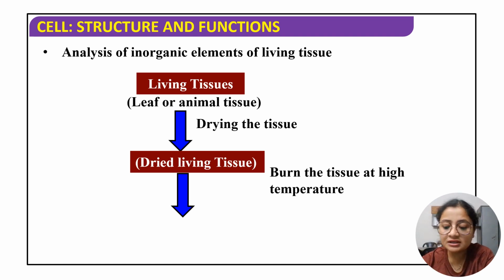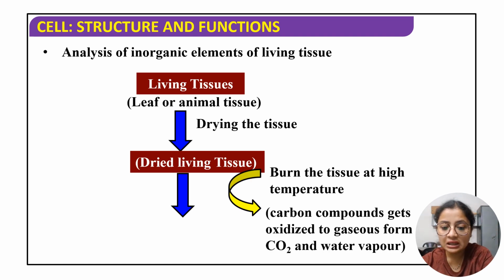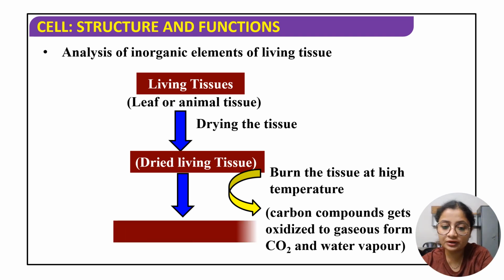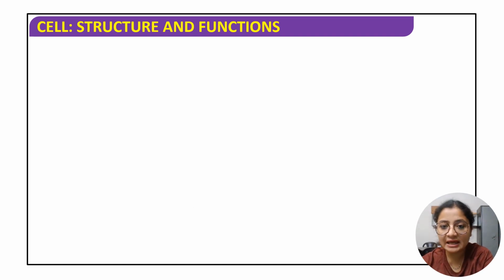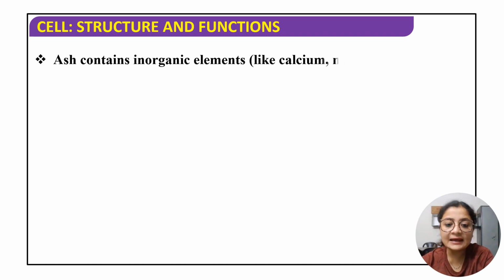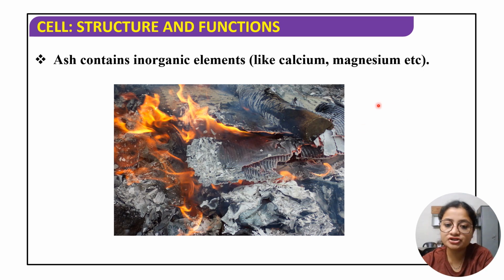Then we will burn the tissue at high temperature. After burning, what will be happening? Whatever carbon compounds are present in that living tissue, they will be getting oxidized to the gaseous form, that is CO2, carbon dioxide, and water vapor. So that is the utility behind burning. Any carbon compound को burn करेंगे तो उससे CO2 and water vapor मिलेगा. So that is basically the ash material, जिसको हम छाई बोलते हैं. Ash मिलेगा. And in this ash there will be various inorganic components or elements present, like calcium and magnesium.